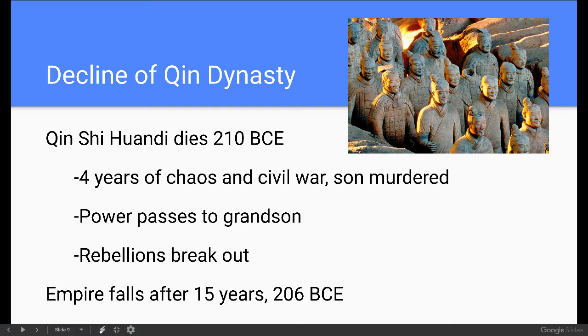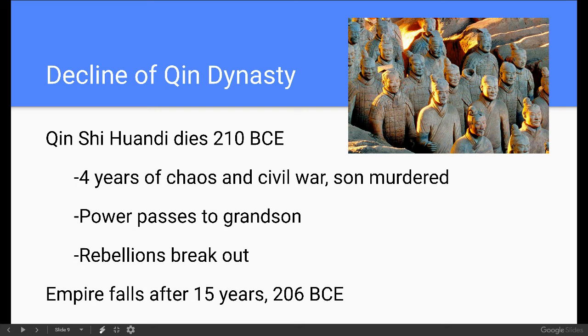Now, just like all of our empires that we have looked at and will look at, the empire eventually starts to decline. And that begins with the death of Qin Huangdi in 210 BCE. If you've got a really strong leader in place, if that leader is removed or he dies, you're going to need someone of equal strength to step into that role. Otherwise, some things are going to change in the empire. And so that is the case here with Qin Huangdi.